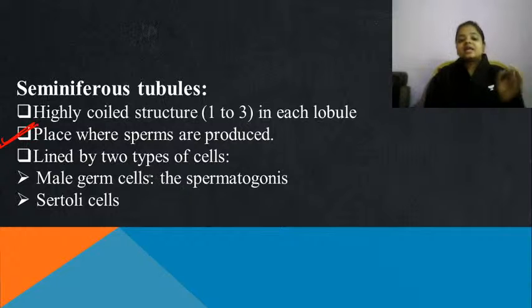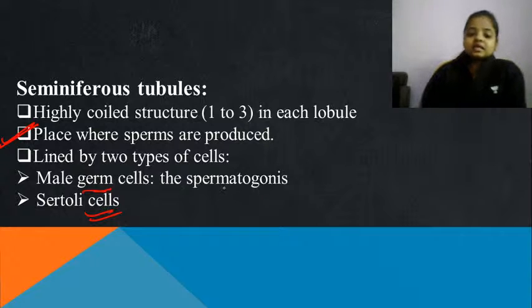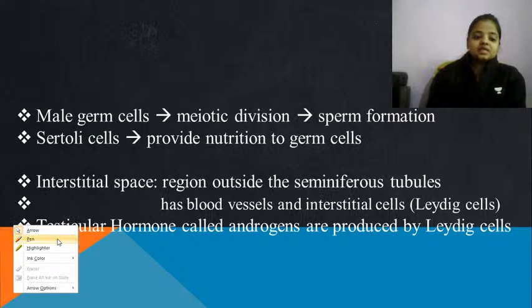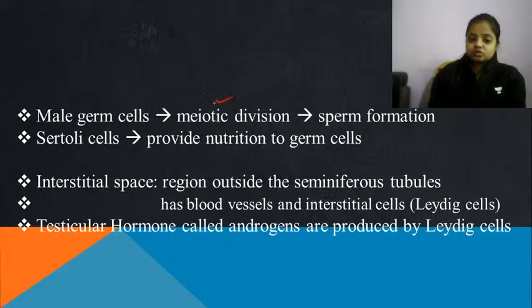Fine, it is lined by two cells, male germ cells and Sertoli cells. ठीक है, male germ cells क्या करेंगे? They will help in the formation of spermatogonia. And Sertoli cells in future are going to provide the nutrition. Let's see about it also. Male germ cells will undergo the process of meiotic division and they will produce the sperms, because sperms are the male gametes.